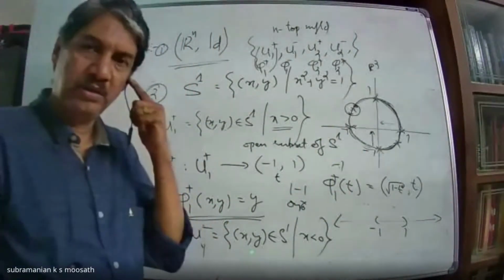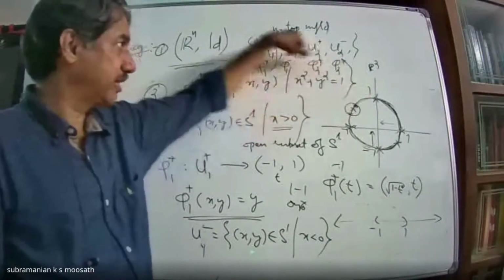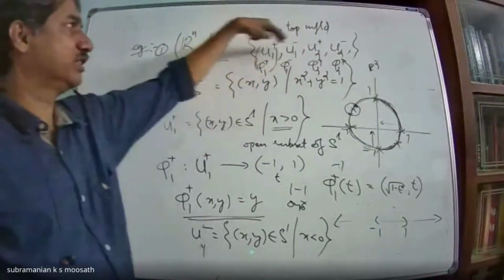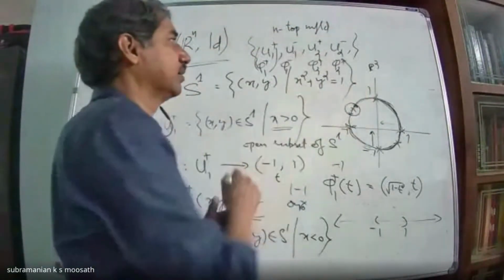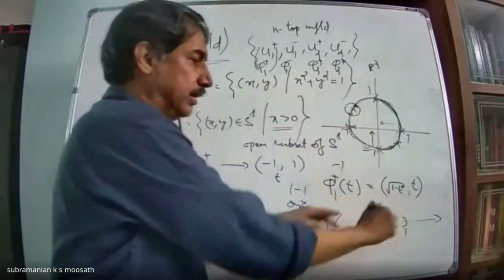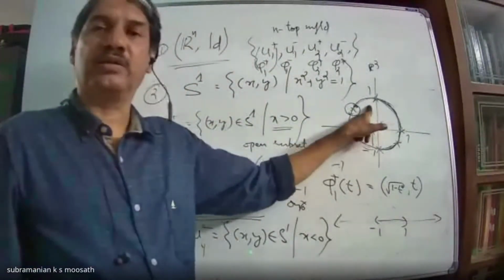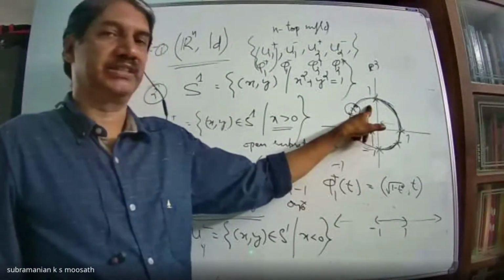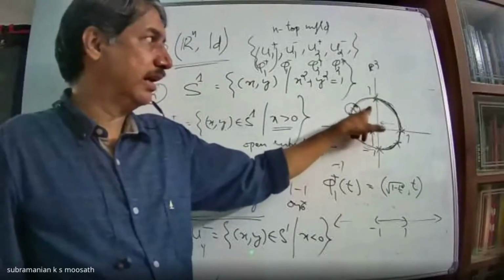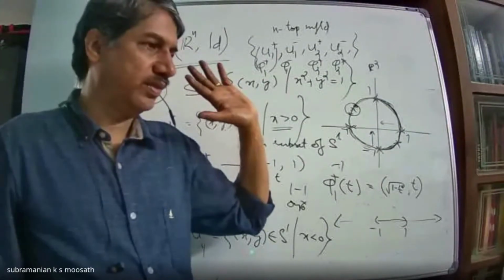Is that clear? Take any point in this S1. Now I have an open set. Anywhere you take a point, some open set will contain that. One of these 4 will contain that. And the corresponding map will map that open set to the open interval (minus 1, 1). Therefore, locally Euclidean with one-dimensional open sets. Therefore, this is a one-dimensional topological manifold. Is that clear? Yes, sir.